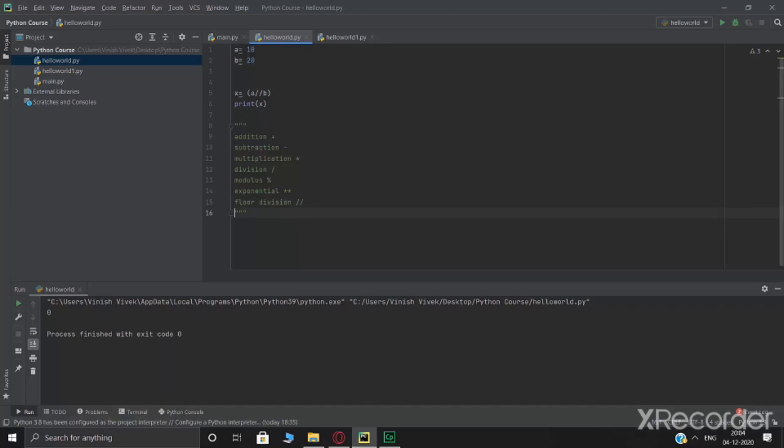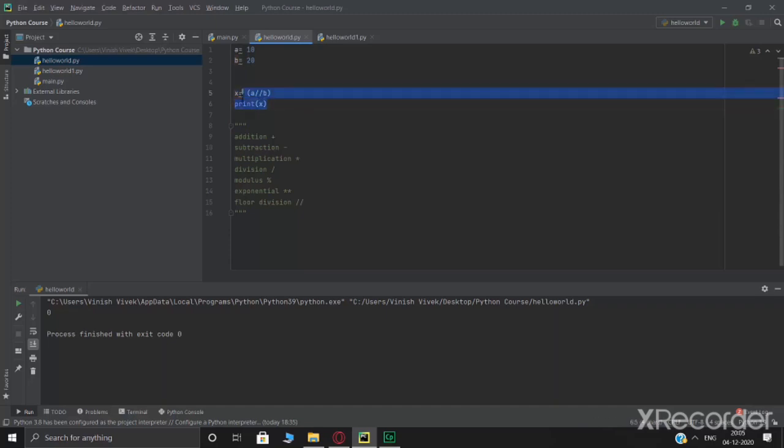Alright, so I want you to try this out. I want you to try assigning values to variables, changing their types from integer to float, float to integer, and so on. And at the same time, I want you to take two numbers and try all of these operations. All you've got to do is assign a variable and give the sign in between.